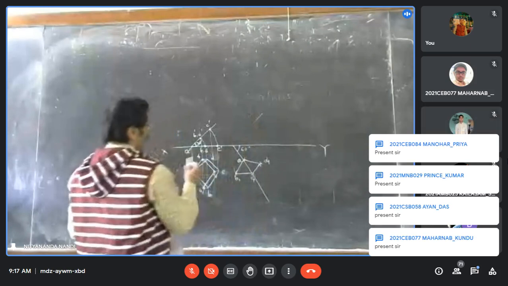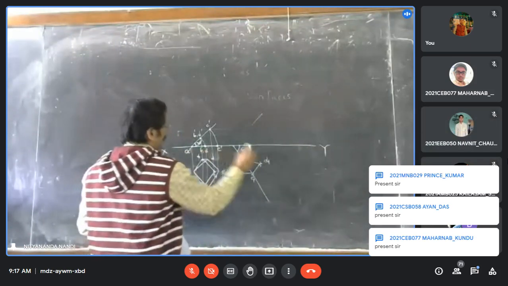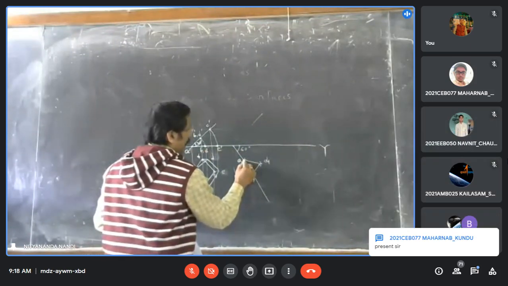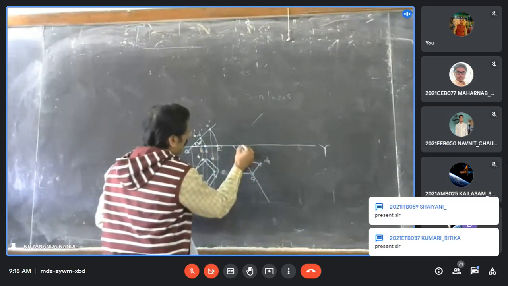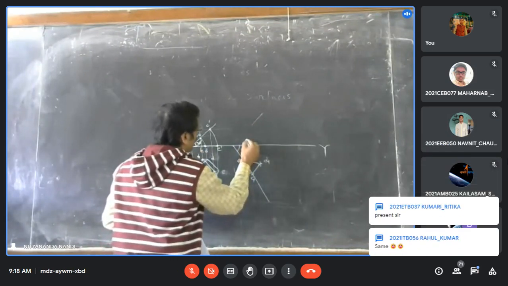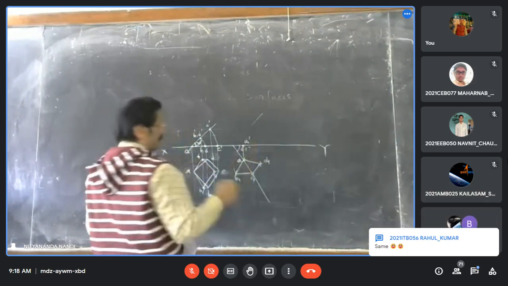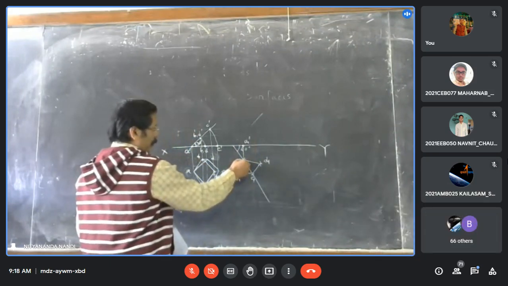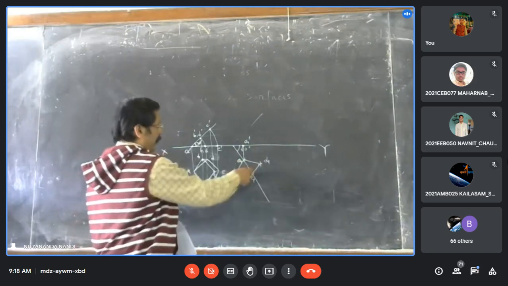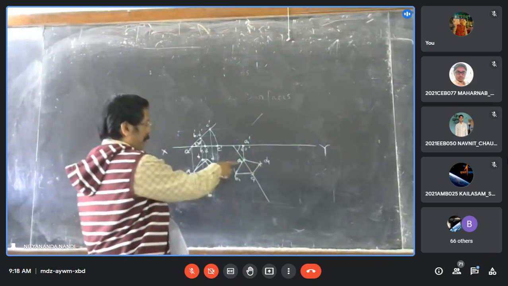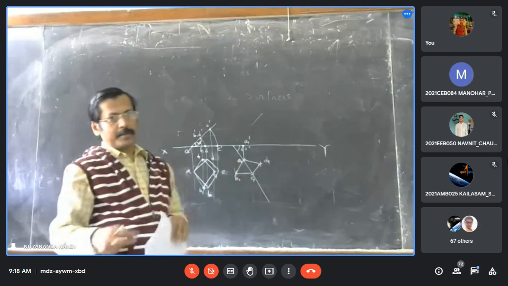Now what will be the elevation? The same A point will be projected here. A will be projected here, and the locus of A is this one, so that will be A1 dash. Since it is between B1, C1, D1, you can write A1, B1, C1.